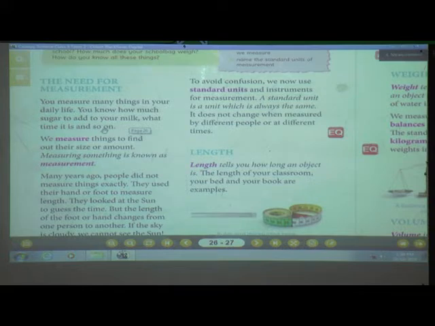milk, whether 1 spoon, 2 spoons, 3 spoons. If you are drinking a full glass, you will add 1.5 spoons, isn't it? If you are drinking only 1 small cup of milk, you will add 1 spoon of sugar. This is your measuring how much sugar is required in the milk.